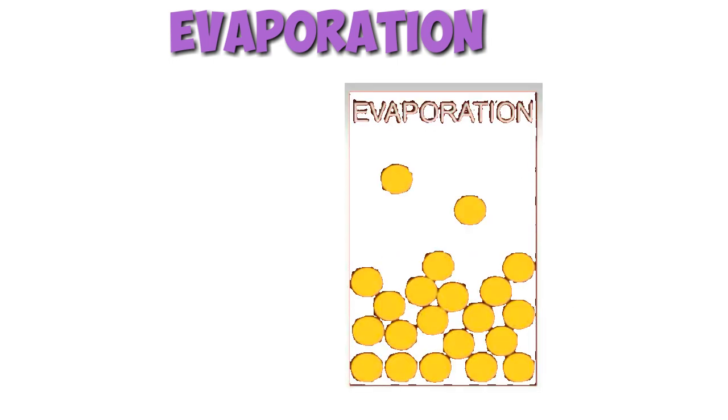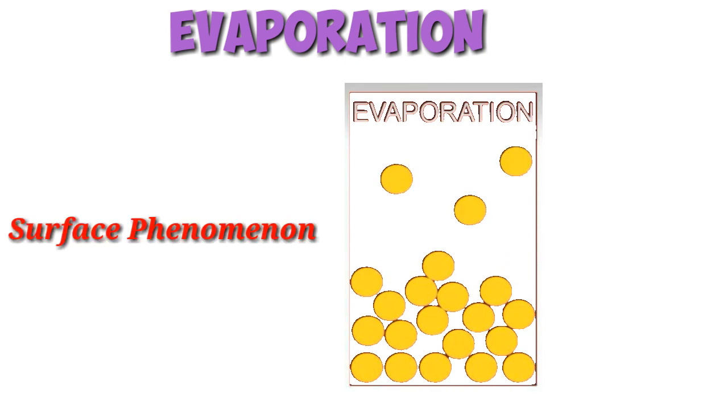The particles of matter are always moving. At a particular temperature, in any gas, liquid or solid, there are particles with different amounts of kinetic energy. In the case of liquids, a small fraction of particles at the surface have a higher kinetic energy, and these particles with higher energy are able to break away from the force of attraction of other particles and get converted into vapor. And this is actually evaporation.